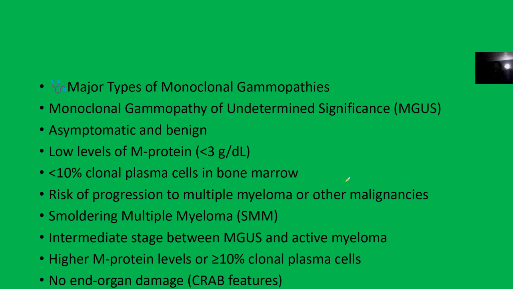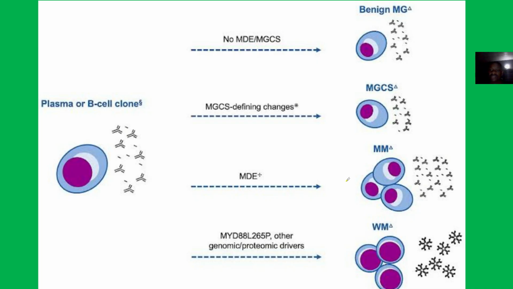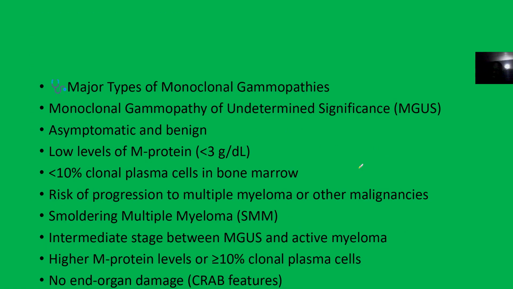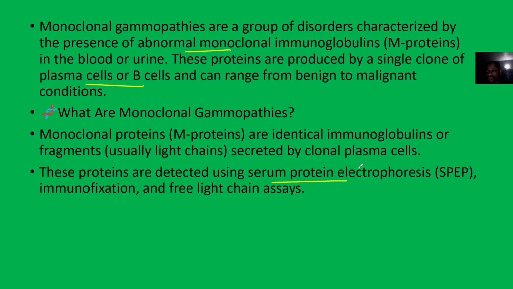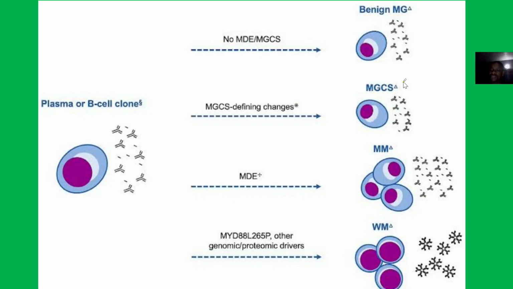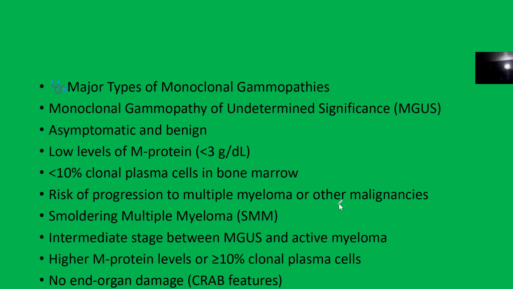So the major types of monoclonal gammopathies include things like what? Monoclonal gammopathy of undetermined significance. It's kind of like a disease progression. It moves from this, becomes smoldering multiple myeloma, becomes multiple myeloma itself, and it progresses. The first one is asymptomatic. M proteins are low. There's a risk of progression if you don't treat it.